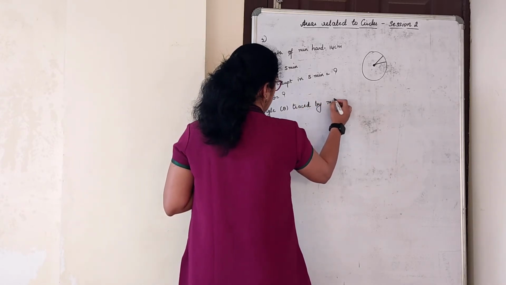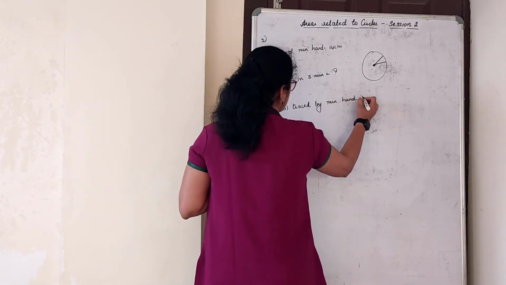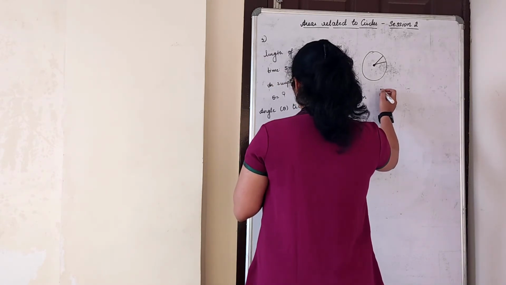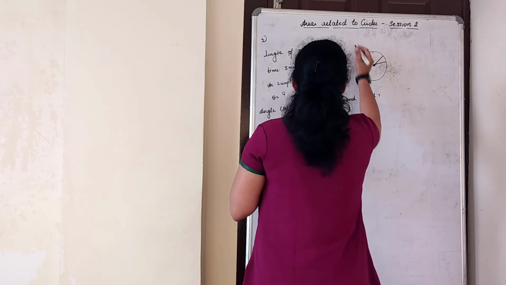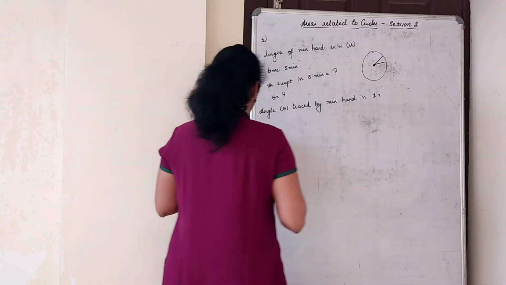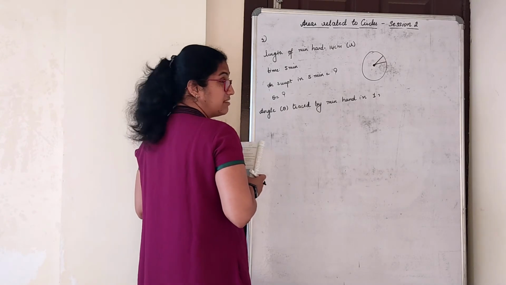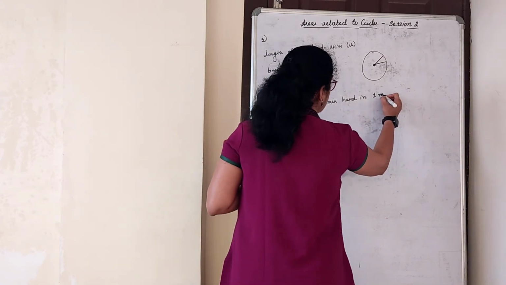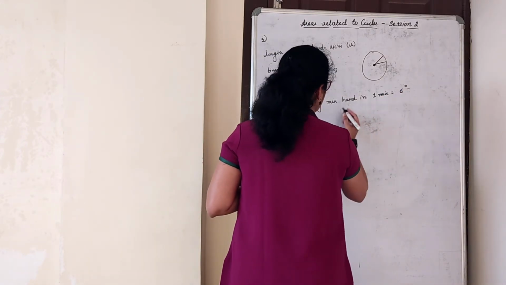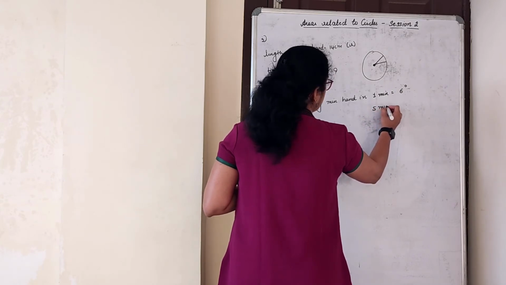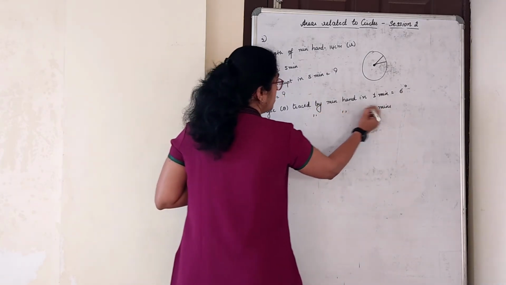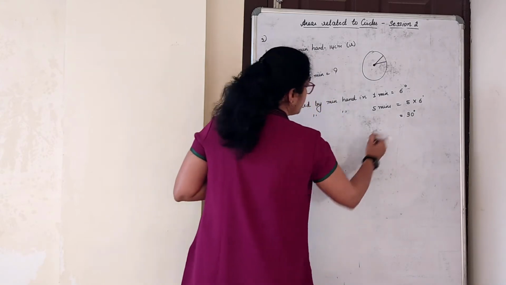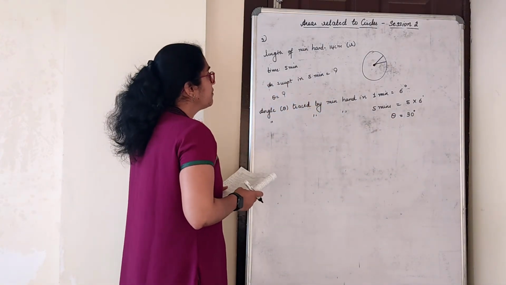by minute hand in, length of a minute hand, which is nothing but 14 centimeter, that is the radius, r. So the angle traced by the minute hand in 1 minute is equal to 6 degree. Traced in 5 minutes, copy the same thing here, is equal to 5 into 6, 30 degree. Oh, we got theta.